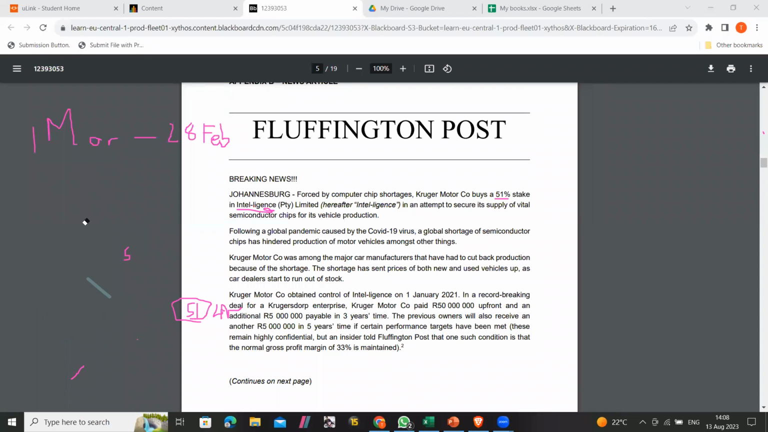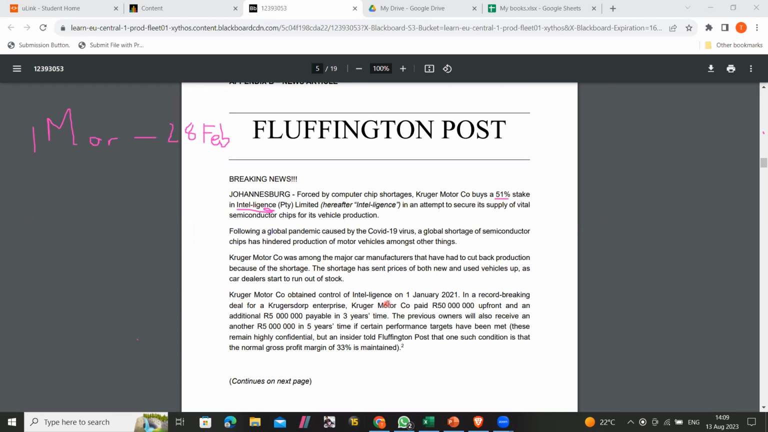Okay. And then Kruger buys everyone's stake in Intelligence, in an attempt to secure its supply of vital semiconductor chips for its vehicle production. Following a global pandemic caused by the COVID-19 virus, a global shortage of semiconductor chips has hindered the production of motor vehicles, amongst others. Kruger was amongst the major car manufacturers that had to cut down production because of the shortage. The shortage sent prices of both. Okay, so in this question, let's read further.